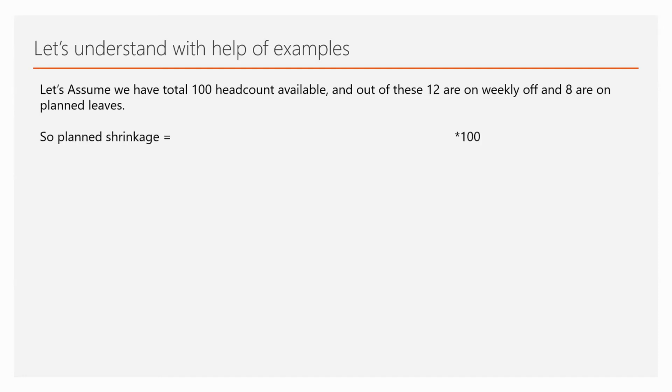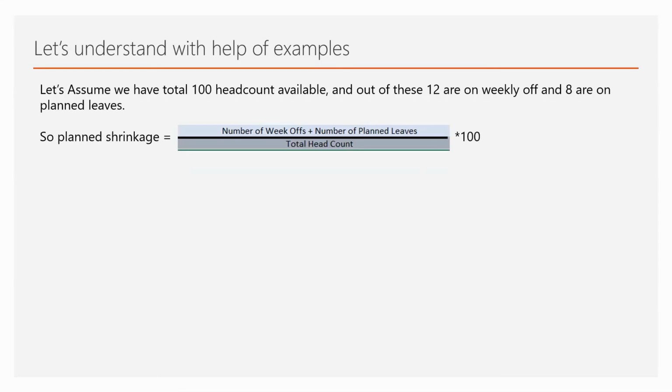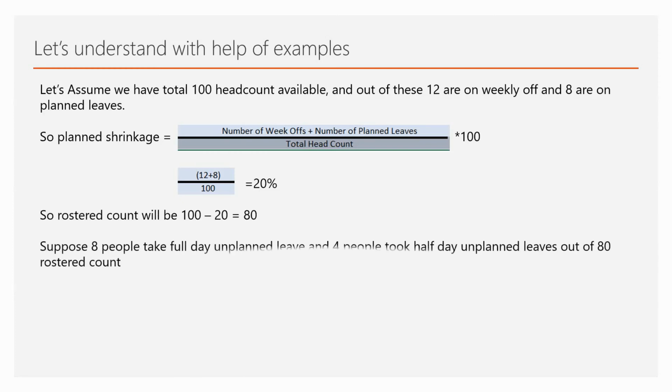So what will be our planned shrinkage? The planned shrinkage formula, as we know, is number of week offs plus number of planned leaves divided by total head count, into 100. So here in this case, 12 plus 8, which is 20, divided by 100 into 100, that is 20% will be the planned shrinkage. So what will be the rostered count? Since 12 people are on weekly offs, which is there on the roster, and 8 have planned leaves, which is again there on the roster, out of 100 we have rostered only 80 people for the shift. So the rostered count will be 100 minus 20, which is 80.